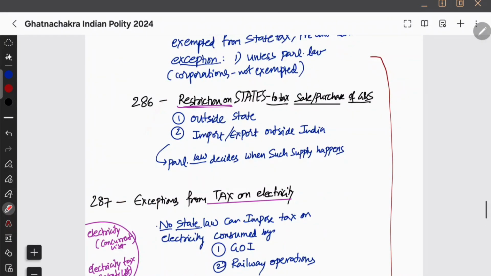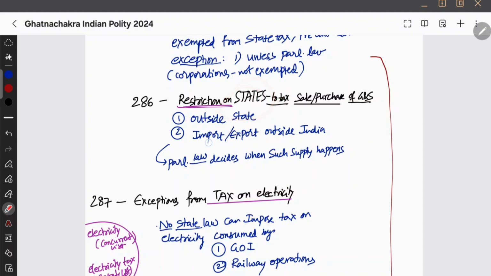Let's see this 286. Okay, restriction on states to tax sale or purchase of goods or services. For example, states cannot tax goods and services that are being sold outside India or imported or exported from India. Imports and exports outside the state, that is interstate. So all of them, they are not there. I mean, state cannot tax on interstate or outside India import or export.